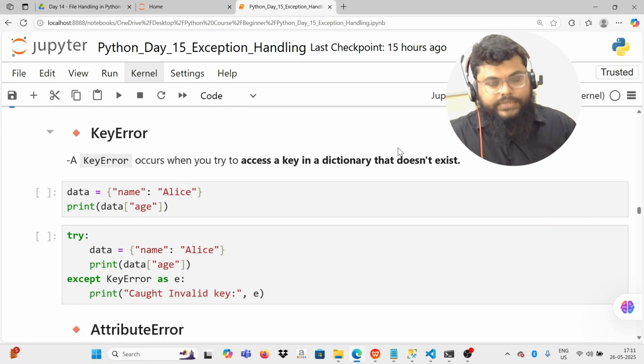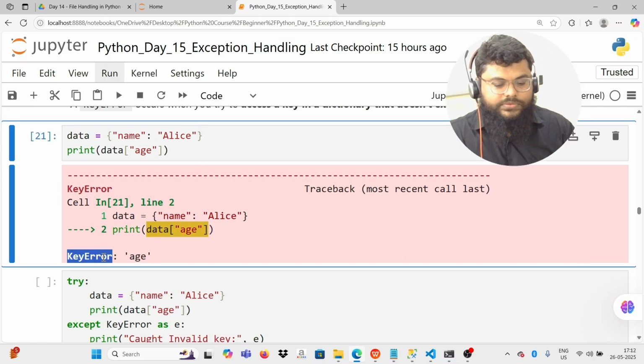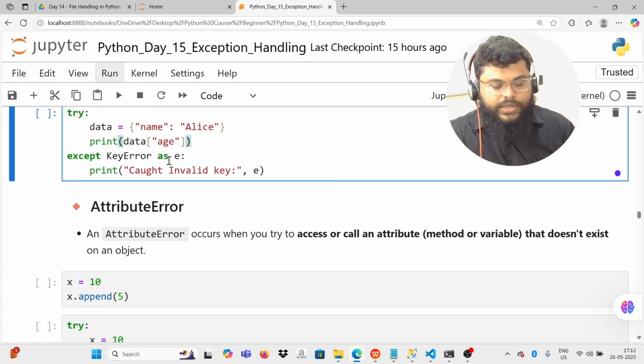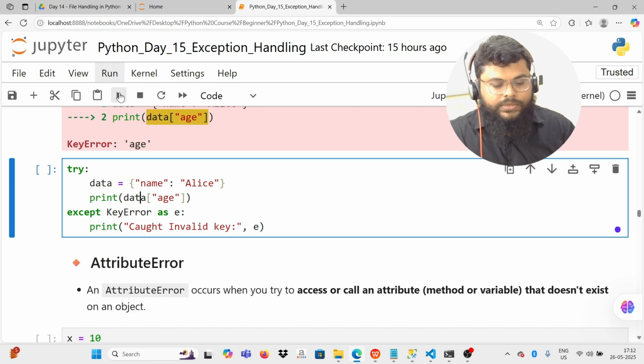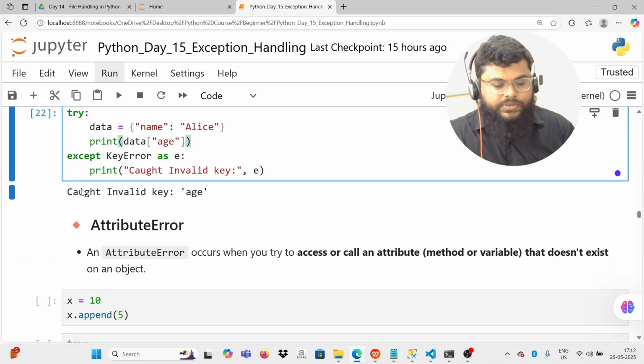Similarly, we have another type of error, key error. So what is a key error? We have already seen dictionaries. So how do we access a dictionary? We access a dictionary using keys. So now here I have name key, but I don't have age key. But I'm trying to access age key even though it does not exist. So what do I get? I get the key error. So to handle these kind of errors, I can put that risky code here in the try block, and I can prevent my program from crashing, and exit my program gracefully by giving a message that you're trying to access an invalid key.